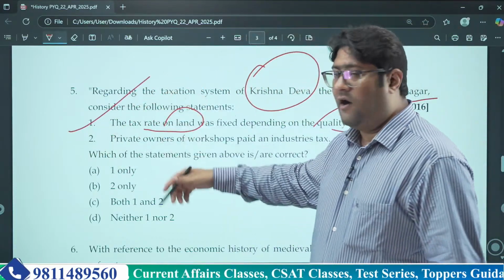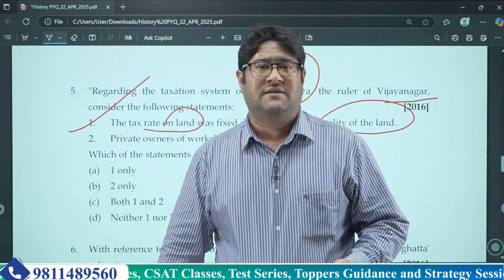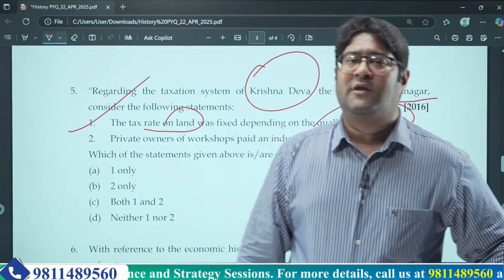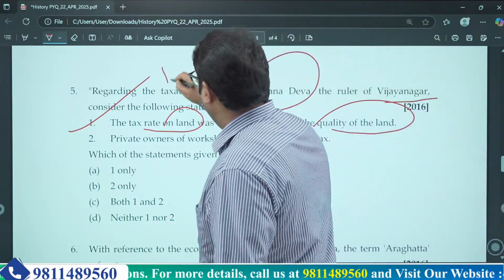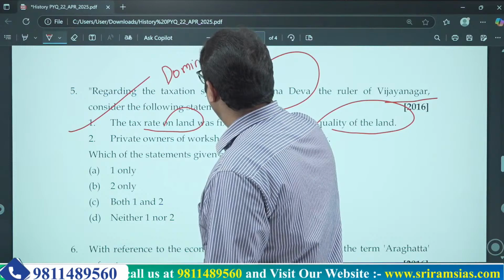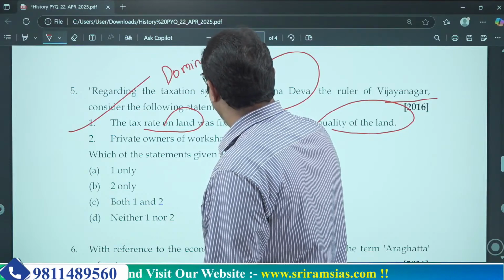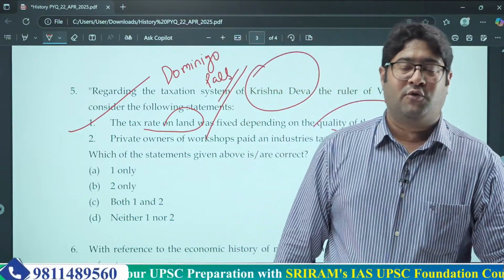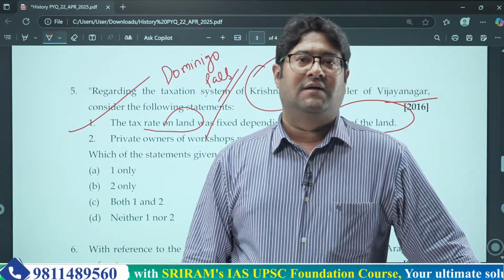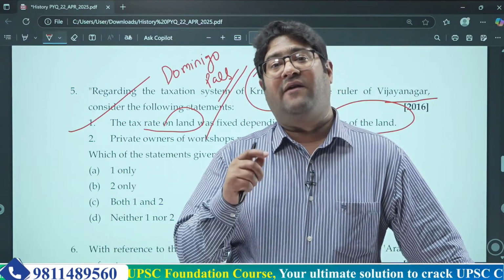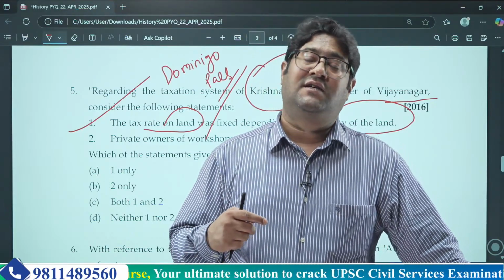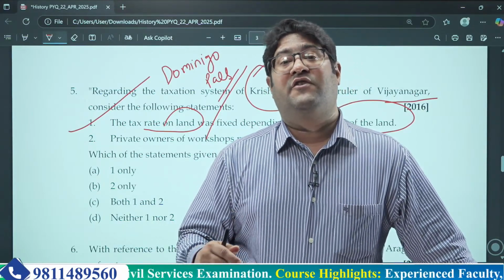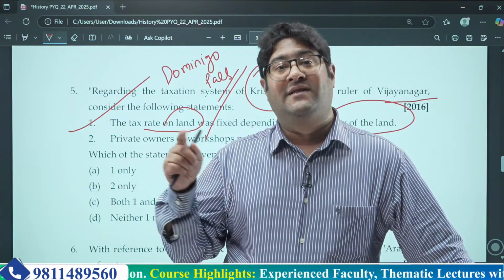And from where do we get this kind of information? Who gave this information? A very important figure you need to remember is Domingo Paes. He was a Portuguese traveler who visited the Vijayanagar Empire during Krishnadev Rai and other rulers of that period, and he gave an account of the taxation system, the revenue system, and other administrative systems which were running in the Vijayanagar Empire during that period.